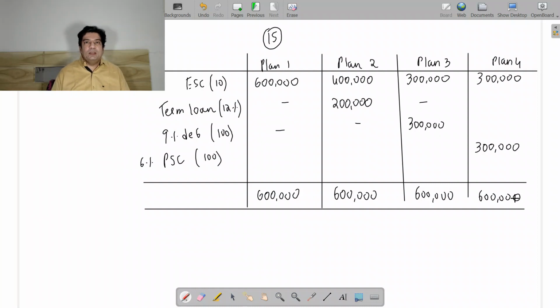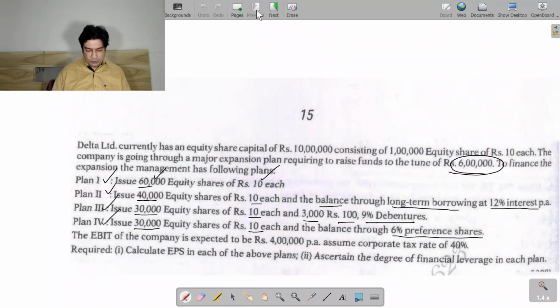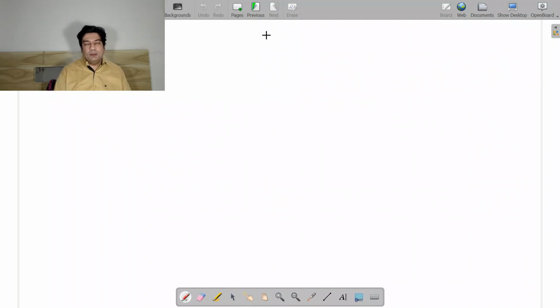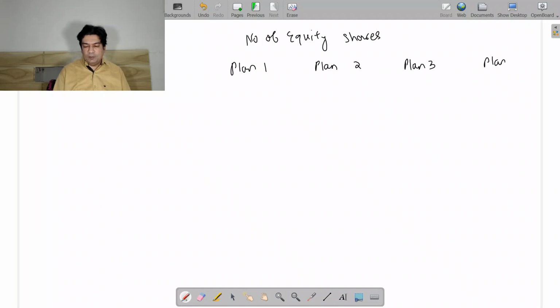Now once we have done this, then we are able to calculate the operating leverage or financial leverage. Okay, we have to calculate the earning per share. So let us find the number of equity shares. So we have plan 1, plan 2, plan 3, and then we have plan 4. So there are 4 plans.